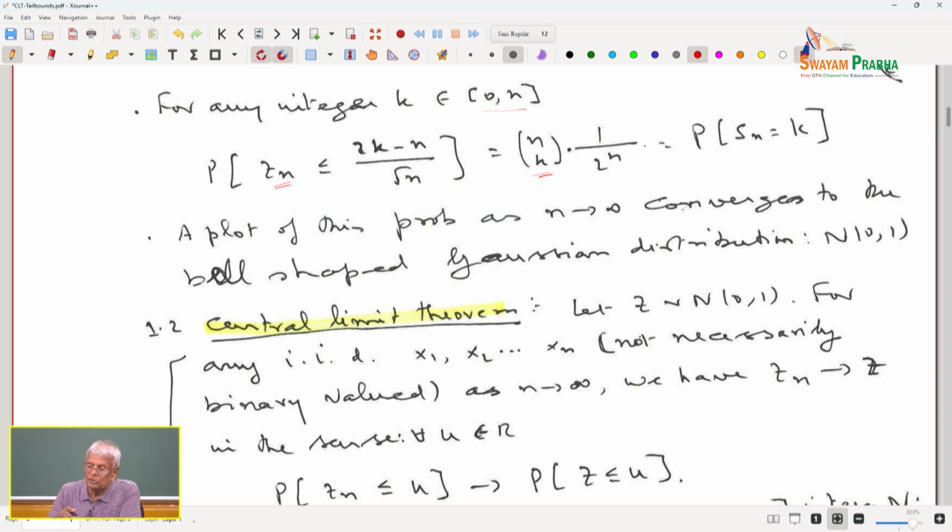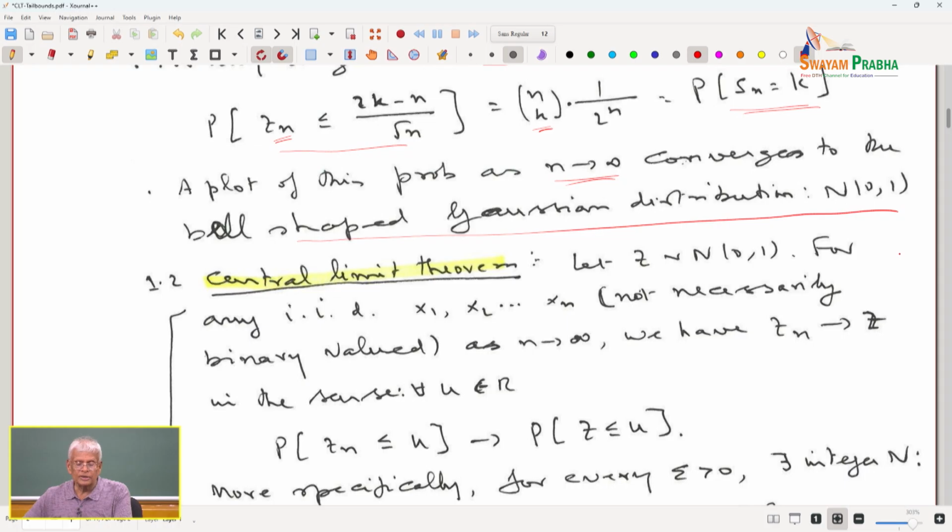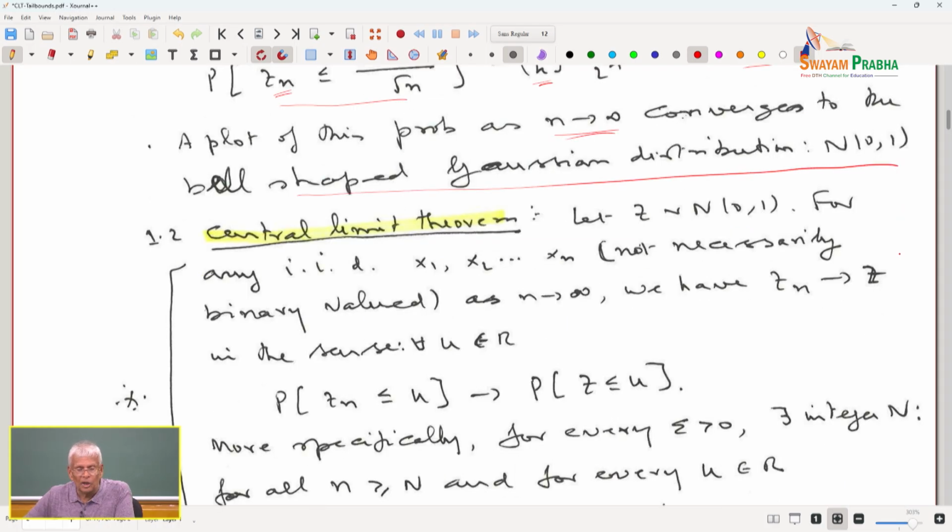So, it is 1 over 2 to the power of n, and that is the probability of Sn being equal to k. Please understand, these are two events. A plot of this probability as n tends to infinity converges to the bell shaped Gaussian distribution with zero mean and unit variance. So, here is a good simulation exercise.